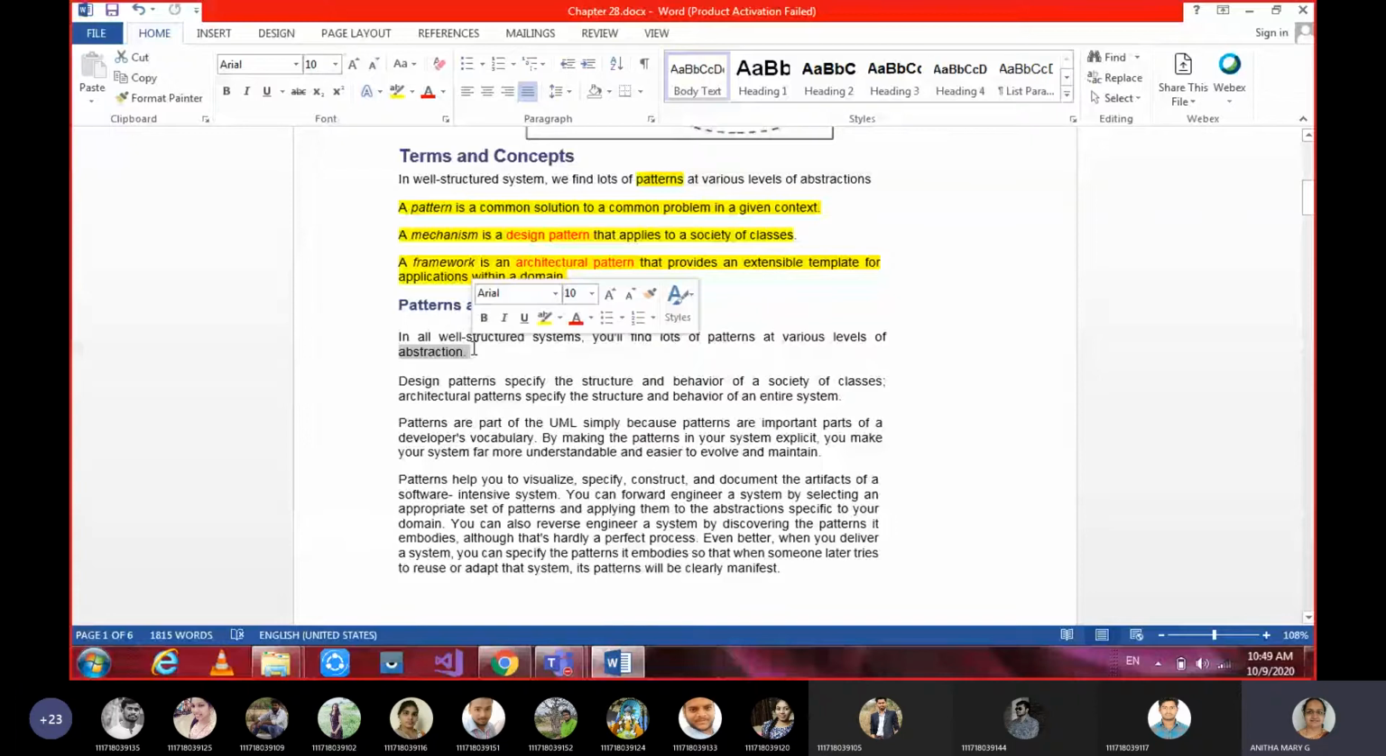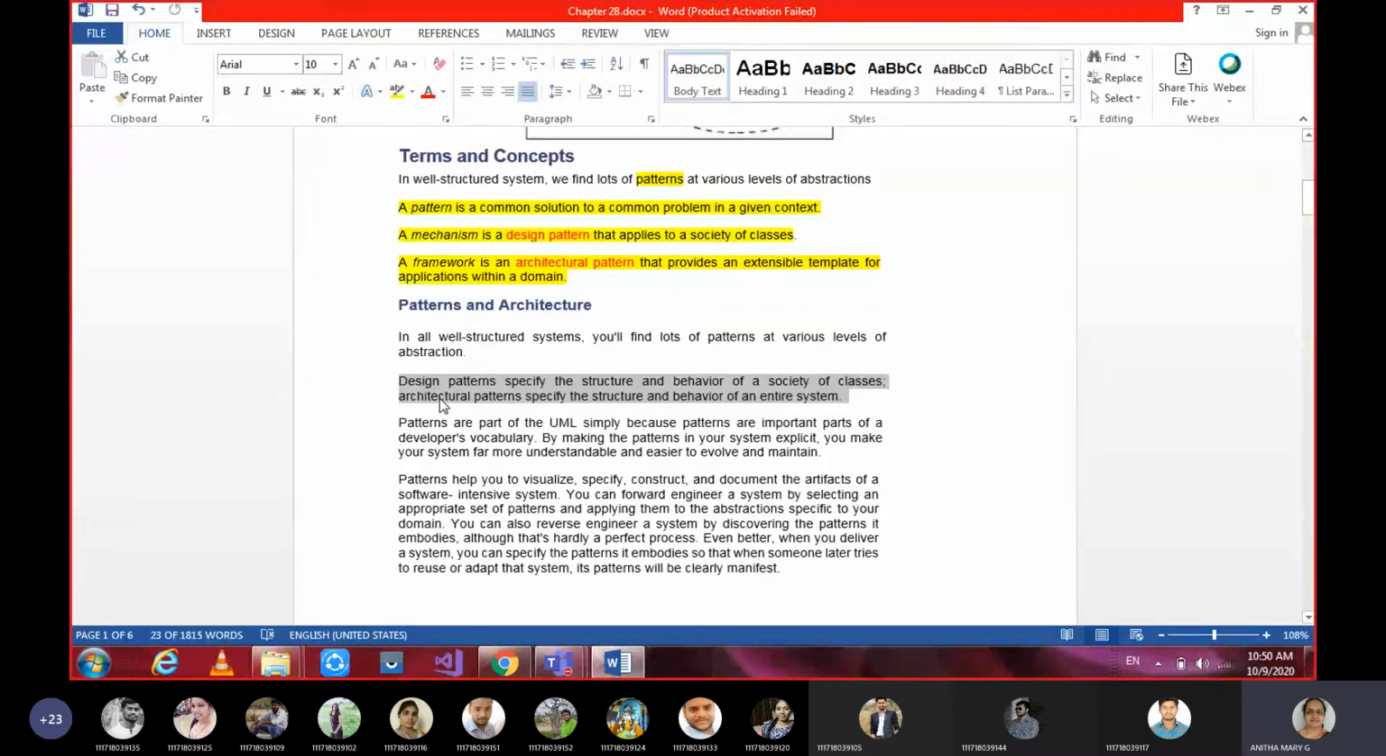At different levels of abstraction, a design pattern specifies the structure and behavior of a society of classes. When I say structure and behavior, it again comes to structural diagrams and behavioral diagrams. When I say structural diagrams, I talk about class diagrams. When I say behavioral diagrams, I talk about interaction diagrams. And an architectural pattern specifies the structure and behavior of the entire system, since architectural is nothing but a framework.